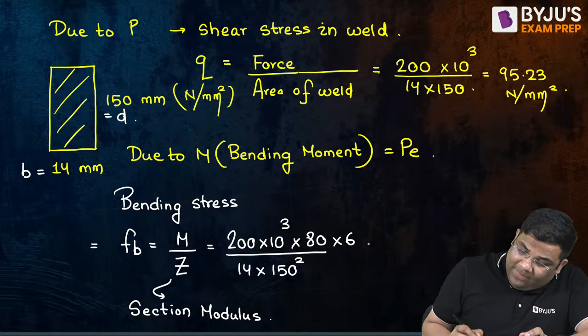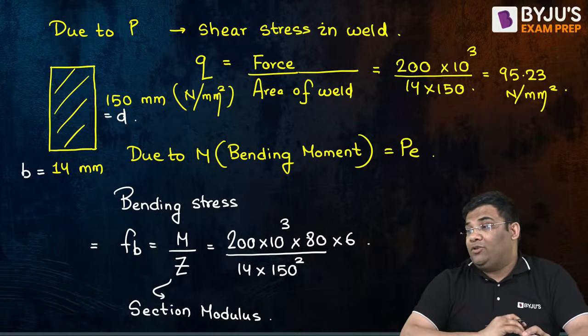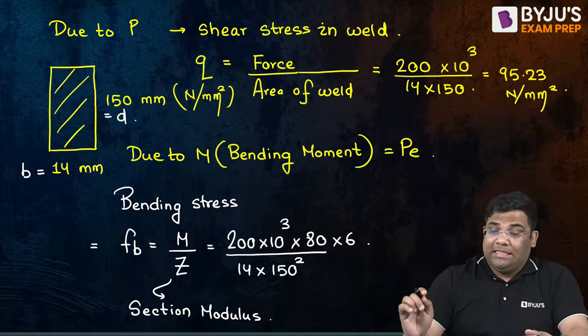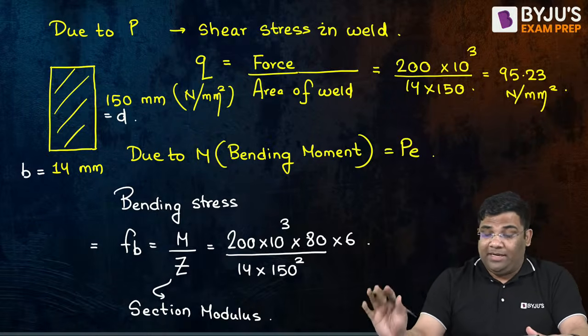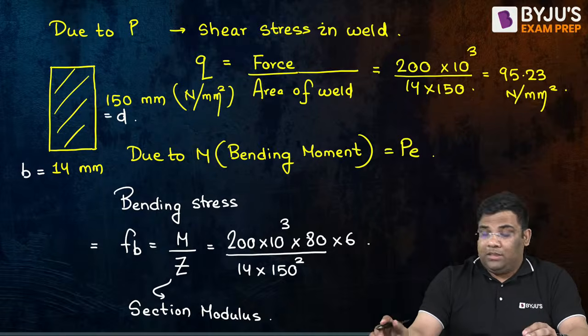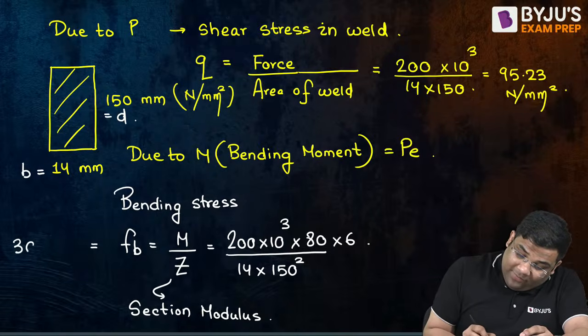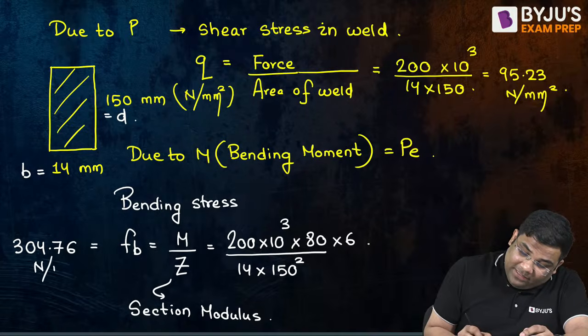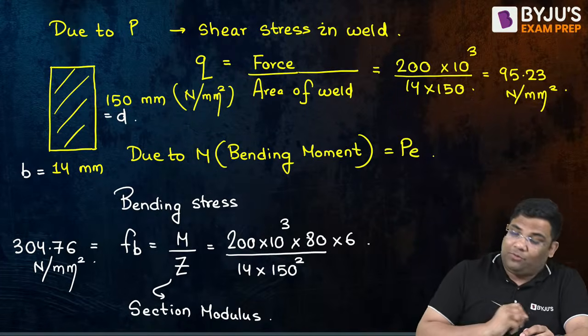So can you give me the bending stress? The bending stress which is arising due to this particular bending moment. Please tell me the bending stress, come on. I am getting 304.76 Newton per mm square.